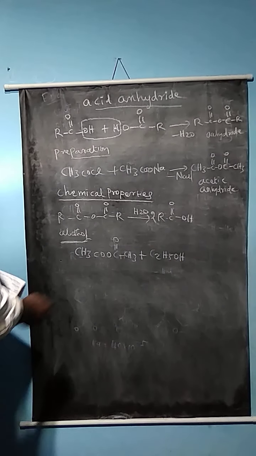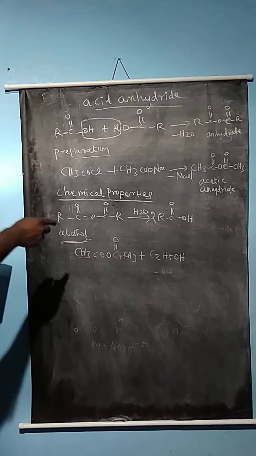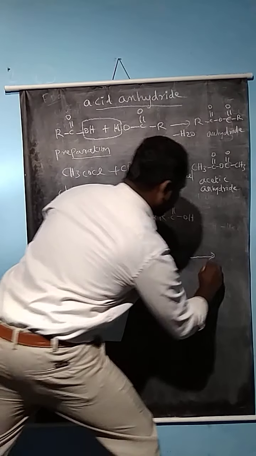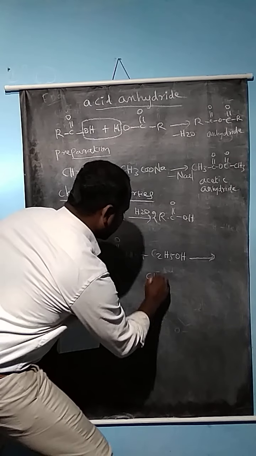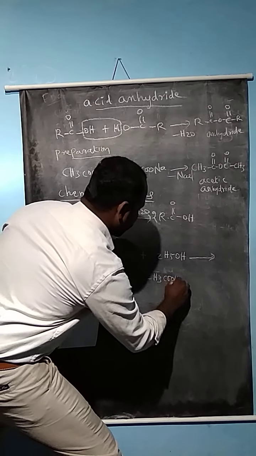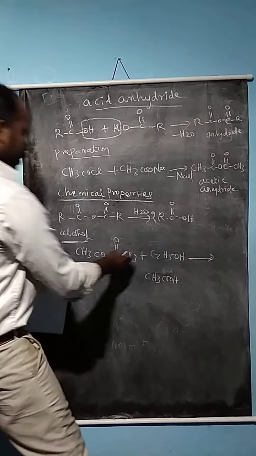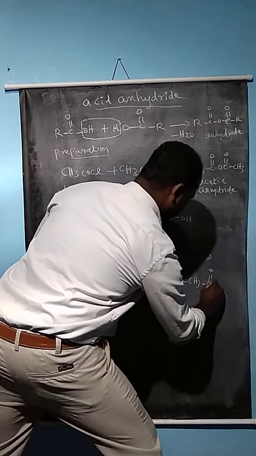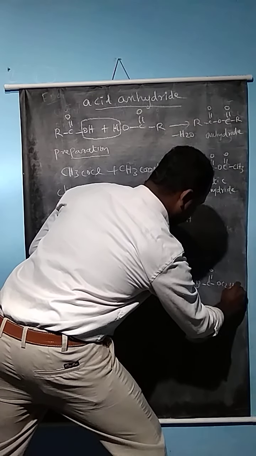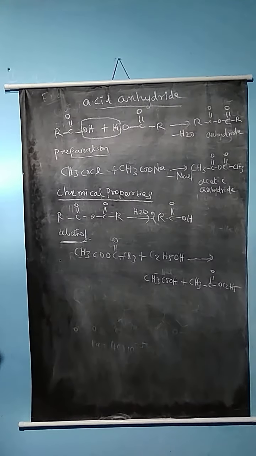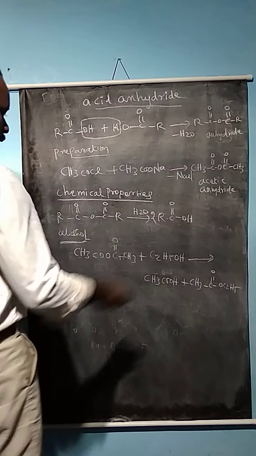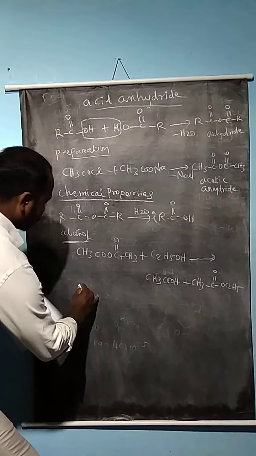So what reaction takes place? 1 mole of acetic acid, CH3COOH, is formed, as well as the ethoxy group connected to the anhydride fragment, CH3 C double bond O C2H5. So ethyl acetate is a product.